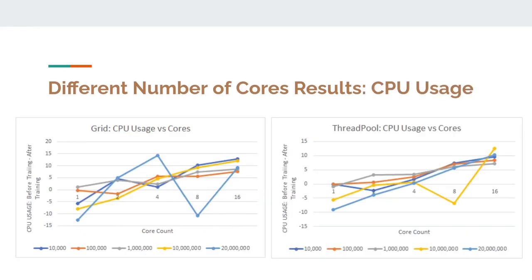The graphs below show the CPU usage percentage after the train ALS call minus the CPU usage percentage before the call. Besides a few strange outliers in both graphs, the graphs for both the original program and the thread pool version of the program follow the same trend, in which the difference increases with the number of cores used. This makes sense mostly because with more cores being used, more of the CPU is being used as well.